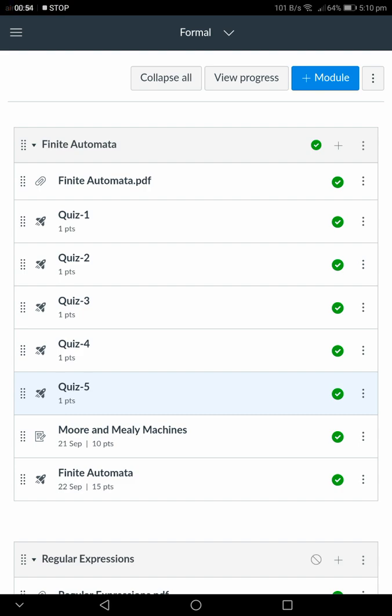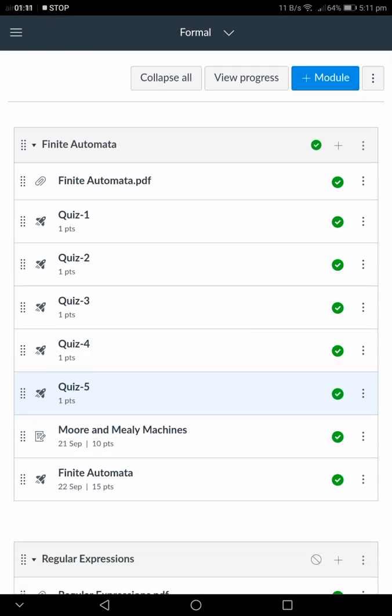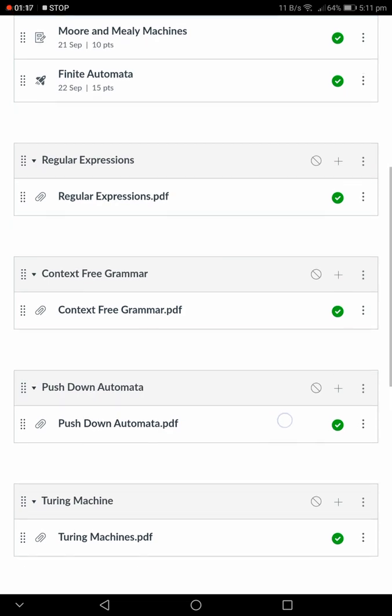I have conducted different quizzes, quiz 1 to quiz 5, and I have posted one assignment on Moore and Mealy machines, and the final quiz on this module, finite automata. This topic is completed, so I have published this module. For each module I have provided the lecture material.